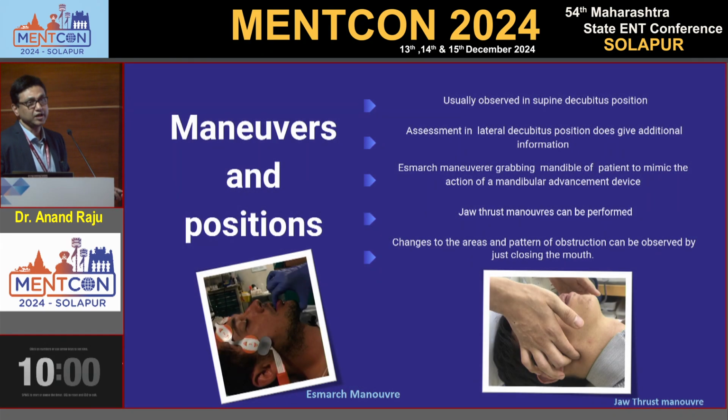So we have to do some maneuvers during our drug-induced sleep endoscopy. Just doing a routine sleep endoscopy in supine position is not advisable. Usually it is observed in supine position, but sometimes we have to rotate the patient and assess the positional DISE. Positional DISE sometimes gives a clear idea, and we may advise positional therapy to the patient, who can then improve with sleep apnea. So the SMAC procedure, grabbing the mandible of the patient to mimic the action of mandibular advancement devices, just pull the mandible up so we can assess the improvement of the airway.